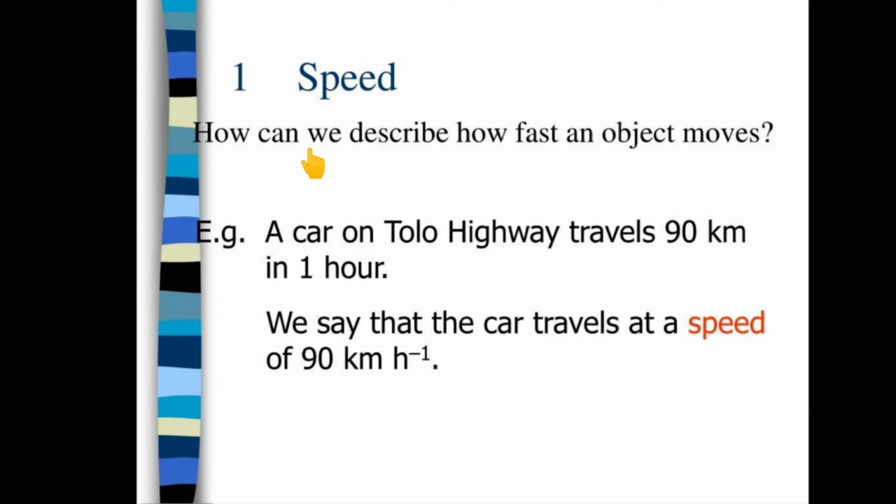Then, how can we describe how fast an object moves? Example, a car on a highway travels 90 km per hour. We say that the car travels at a speed of 90 km per hour. Simply, we can say that the car travels at a speed of 90 km per hour in that case.